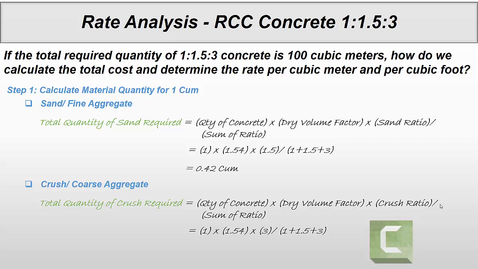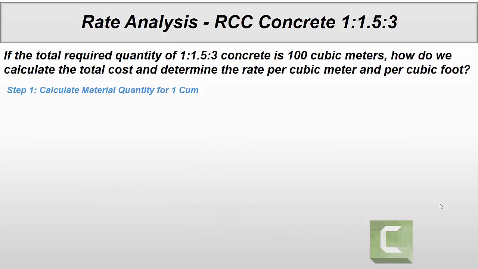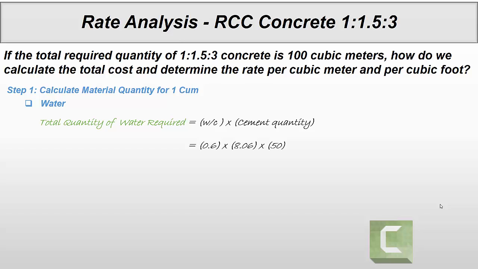Now we need to calculate water. For water quantity, we multiply the water cement ratio by the cement quantity. So the water cement ratio we will take is 0.6, and 8.06 bags multiplied by 50 kg per bag. So we need 242 kg, or we can say 242 liters.